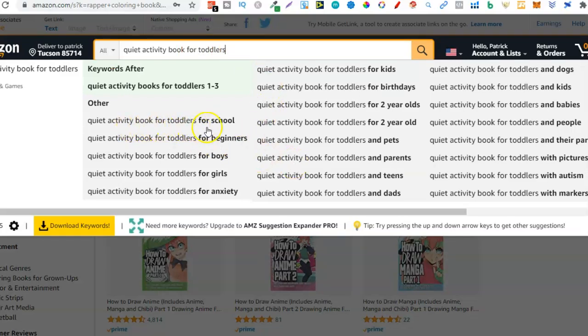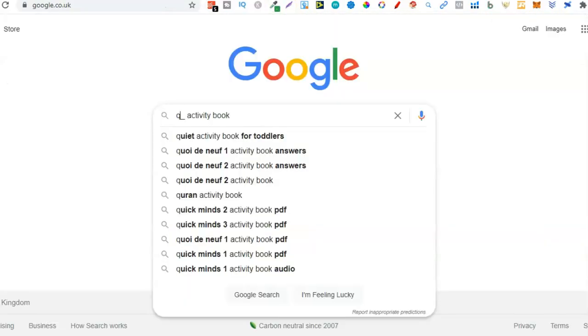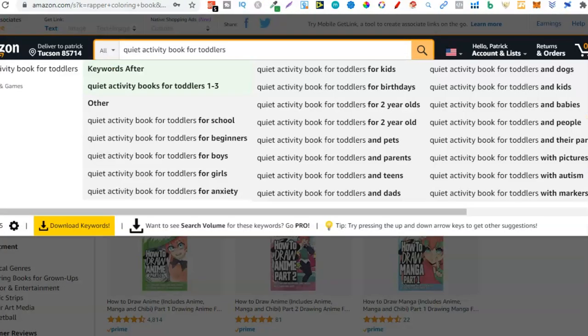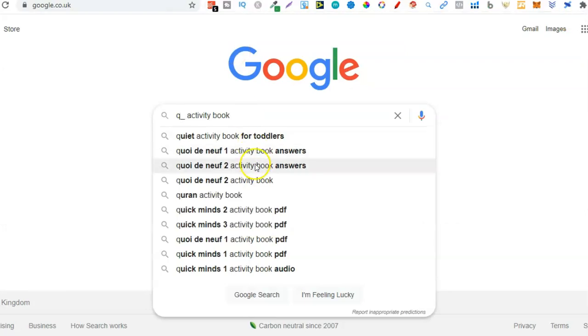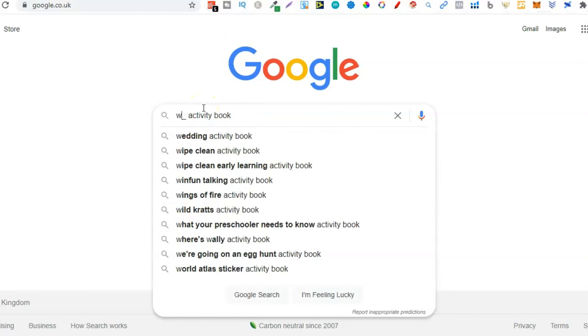Quiet activity book for toddlers, for school, beginners, boys, girls, anxiety, kids, birthdays. This is something that you might want to look more into because this might be a series or trademark for someone else, because it's a little bit weird that quiet activity book for toddlers is getting searched so much. But again, this is just one keyword out of hundreds from Google. So let's change Q, let's do W.